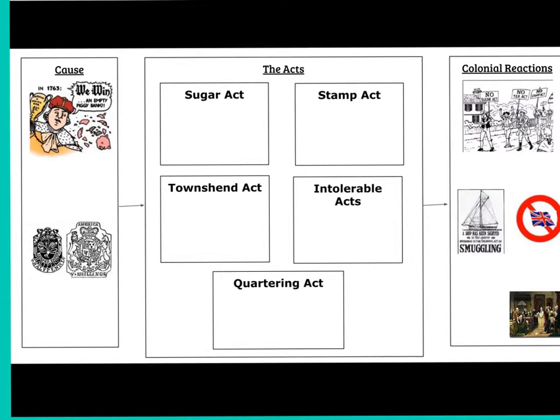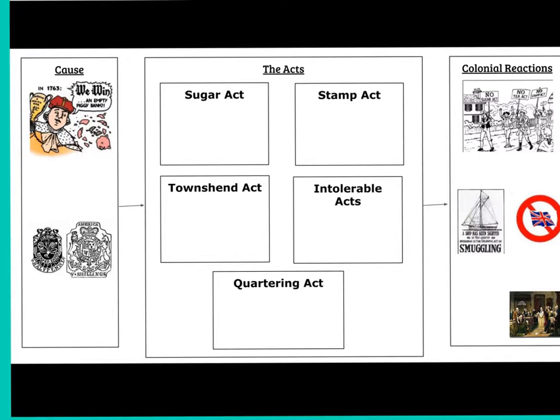So he puts in place the Proclamation Line, and he decides that he needs to collect taxes in order to recapture the money that he has lost from the French and Indian War. Some examples of the taxes that he passed would be the Sugar Act, the Stamp Act, the Townshend Acts, and so on. For the most part, these are just taxes on the basic goods that the colonists are using every day, and these angered the colonists not because they're getting taxed, but because the king is not allowing them to be represented in Parliament, so they are being taxed without representation.